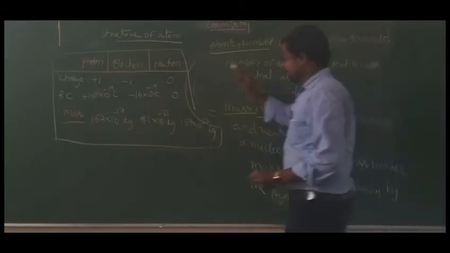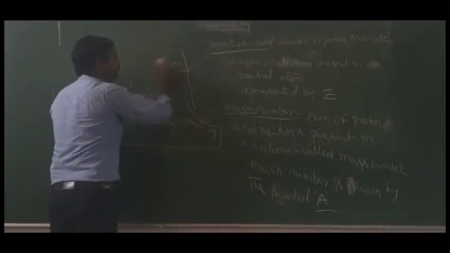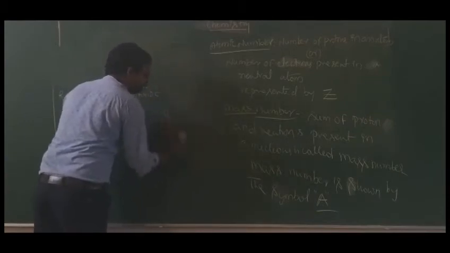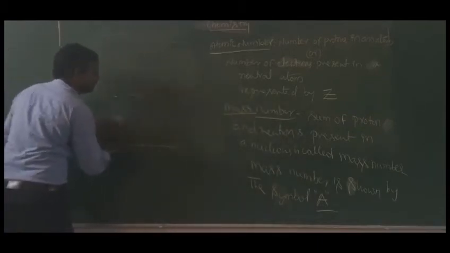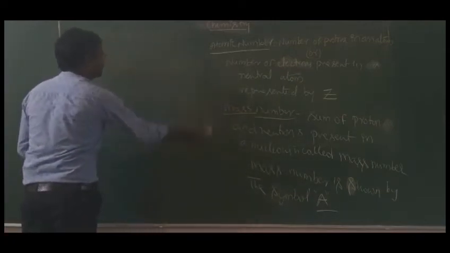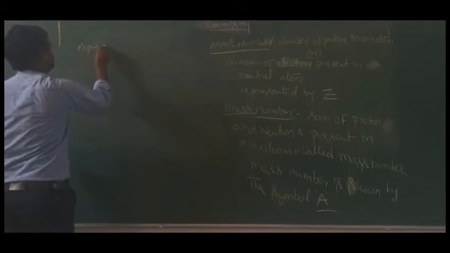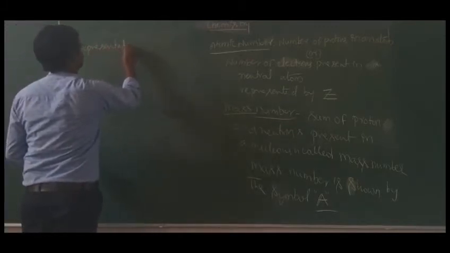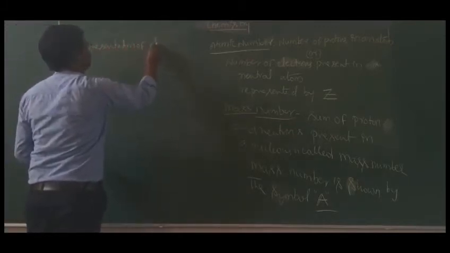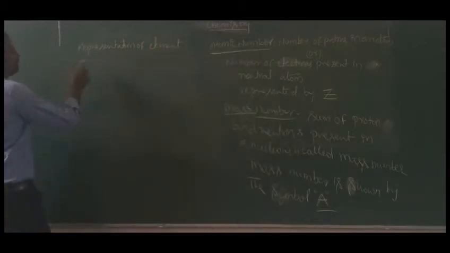The element is represented by the symbol X, with its mass number written at the top and its atomic number at the bottom. So here A is the mass number and Z is the atomic number. That is how the element is represented.